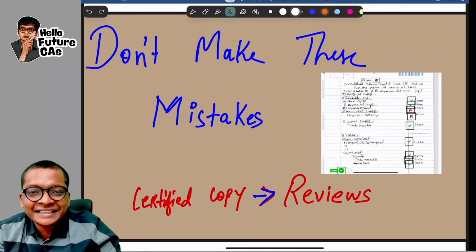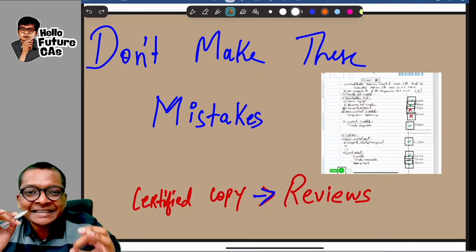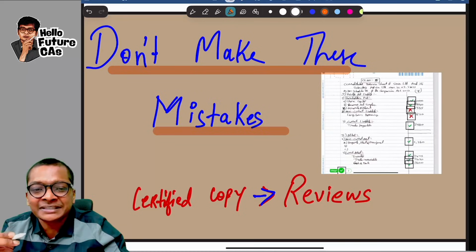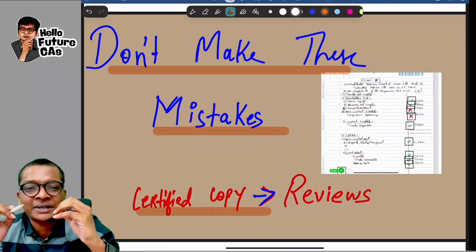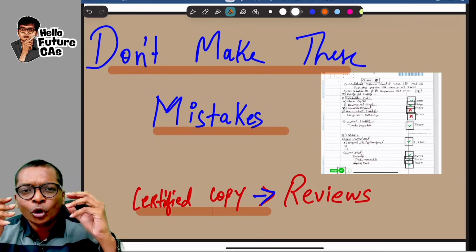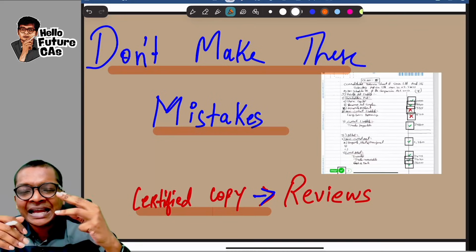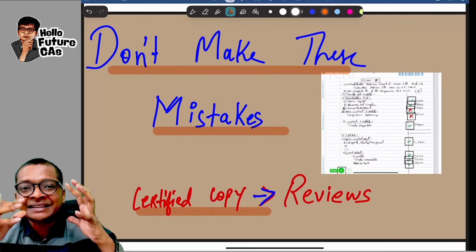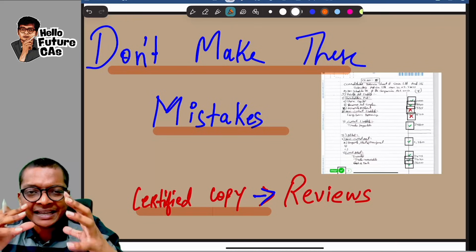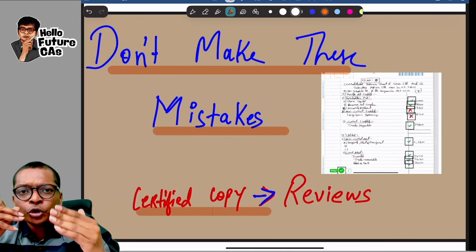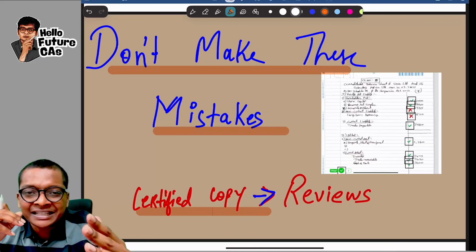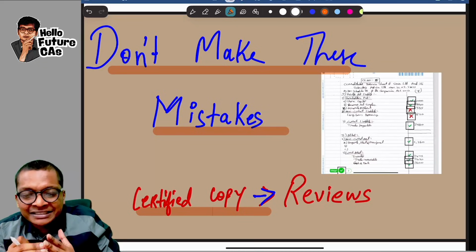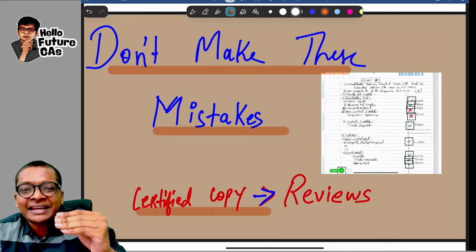Hello, future CAs. For you all to be CAs in the future, you should not be making these mistakes in your certified copies. I'm going to show you 2 to 3 certified copies and 3 common mistakes that students made in the latest September 25 exams, and maybe you would have also committed this mistake, and if not, at least ensure that you don't commit this mistake in your upcoming Jan exams.